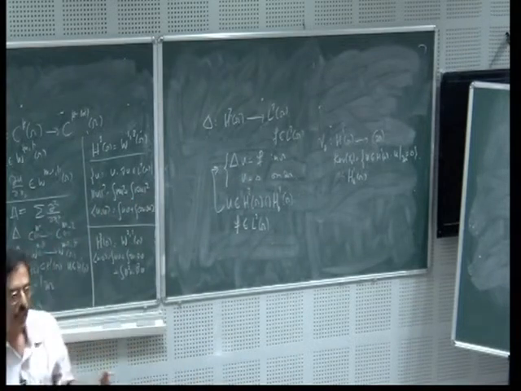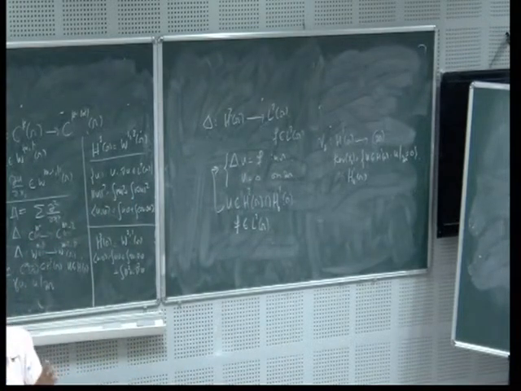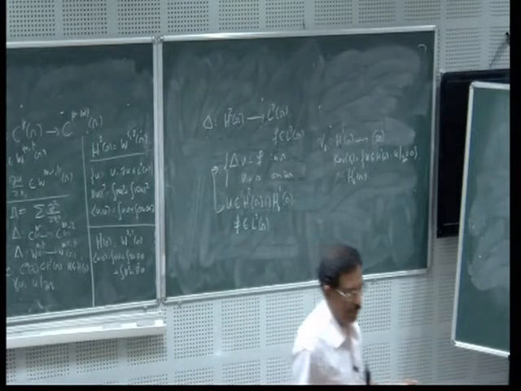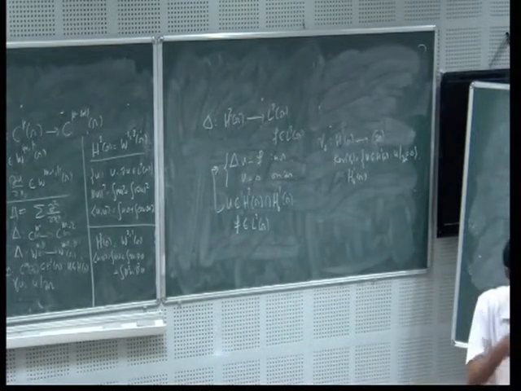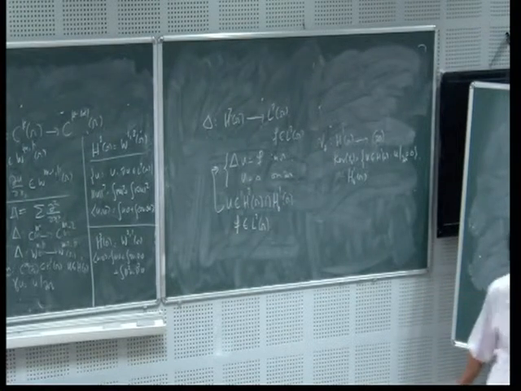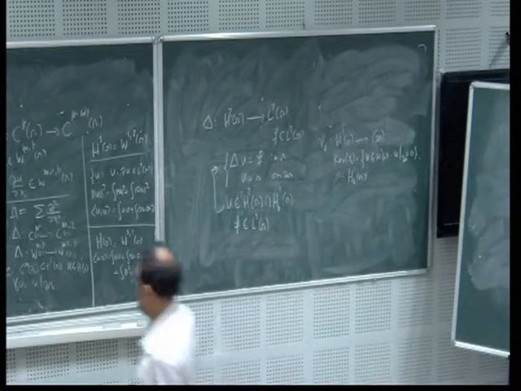Why I stated this problem in Sobolev space is that the L2 Sobolev space has a special property, that it is a Hilbert space. If it is a Hilbert space, you know that you have the Riesz representation theorem. The Riesz representation theorem says that given any continuous linear map on the Hilbert space, you can always find a vector x so that L(v) is equal to x dot v. So let us try to use that theorem to solve this problem. It is just a consequence of the Riesz representation theorem.